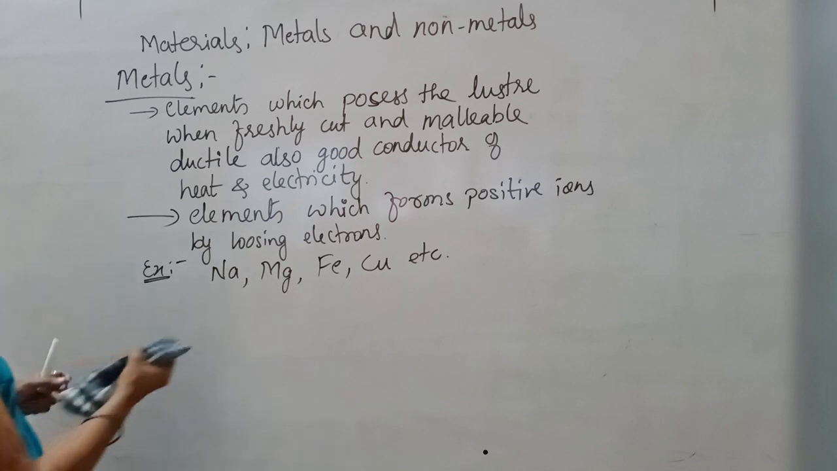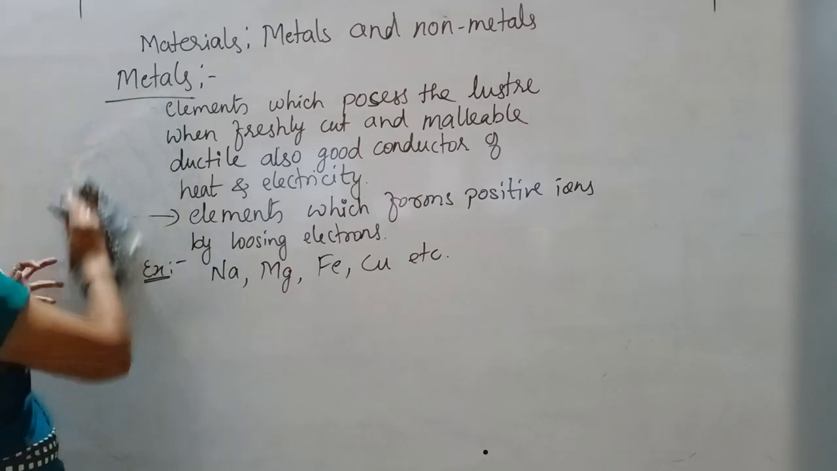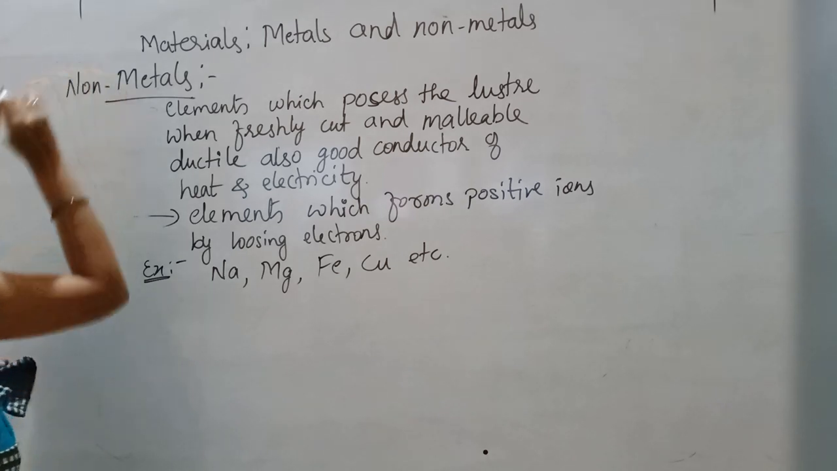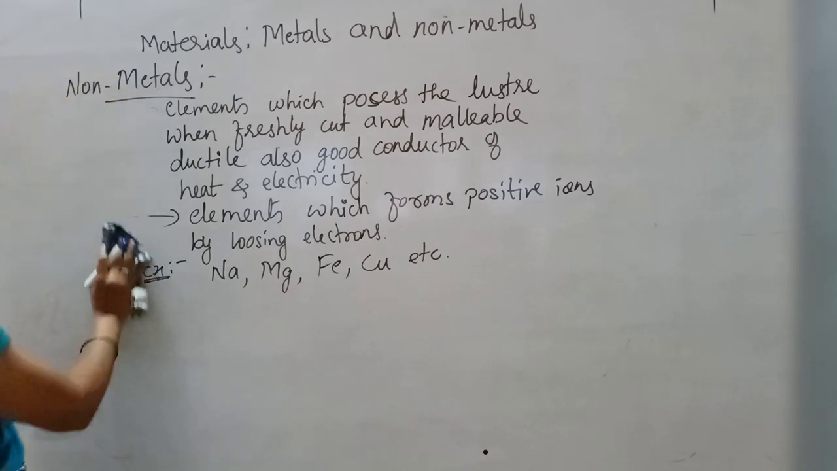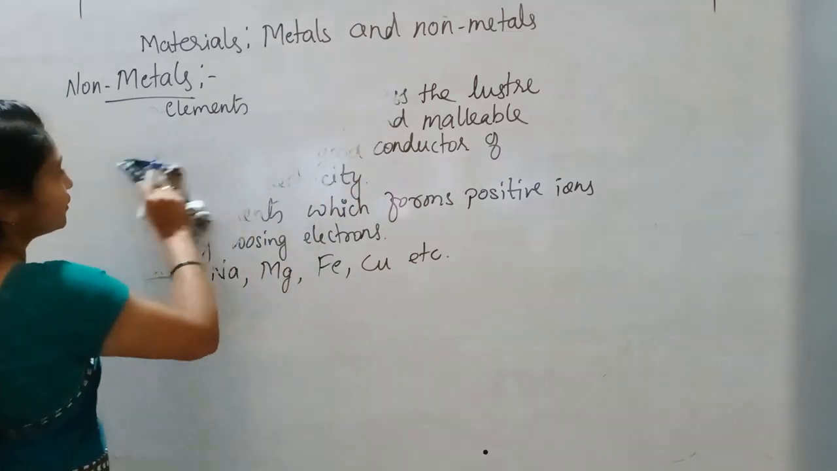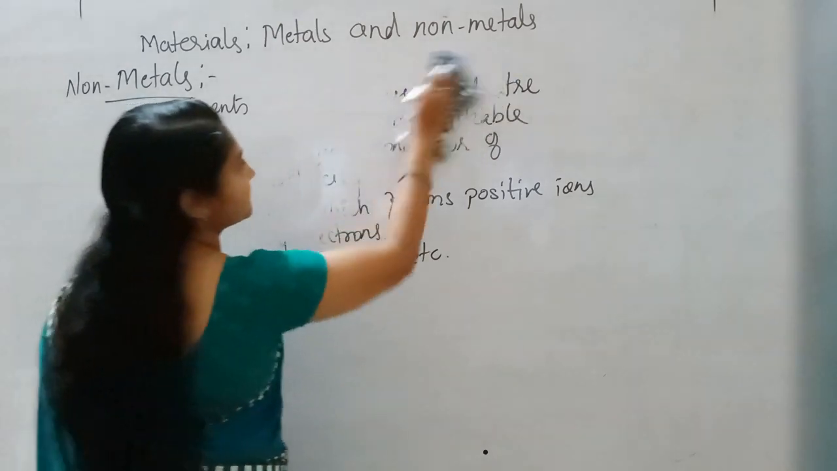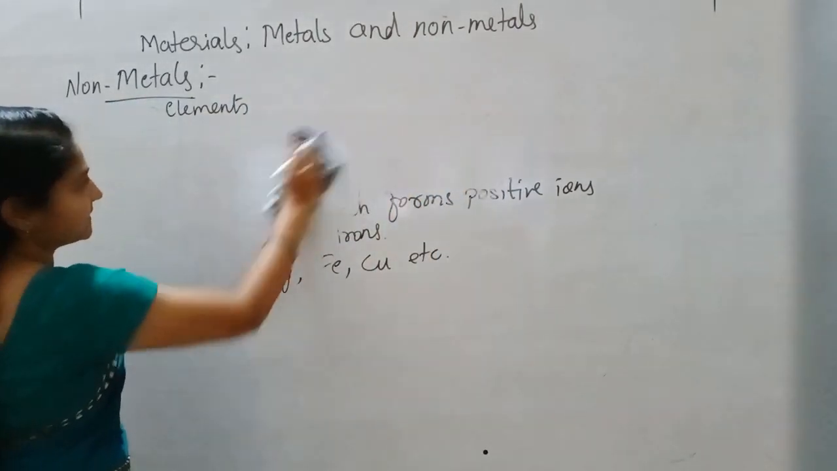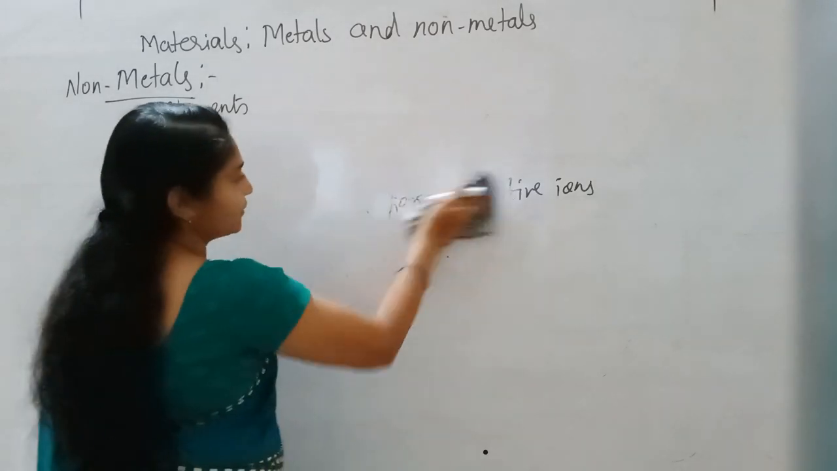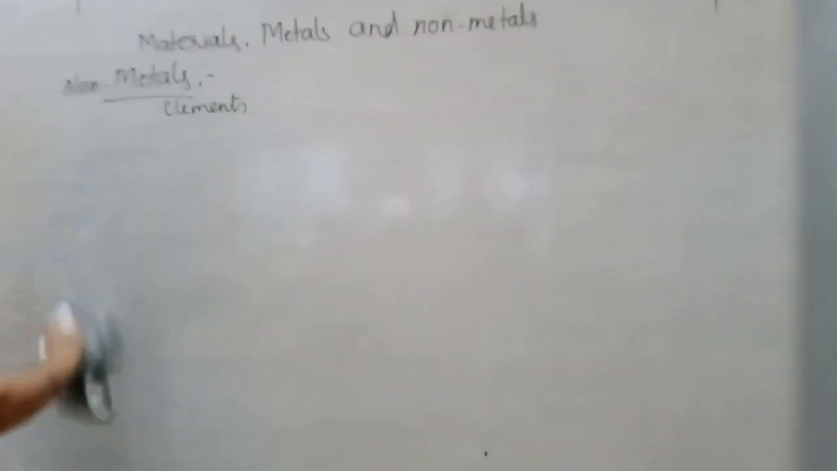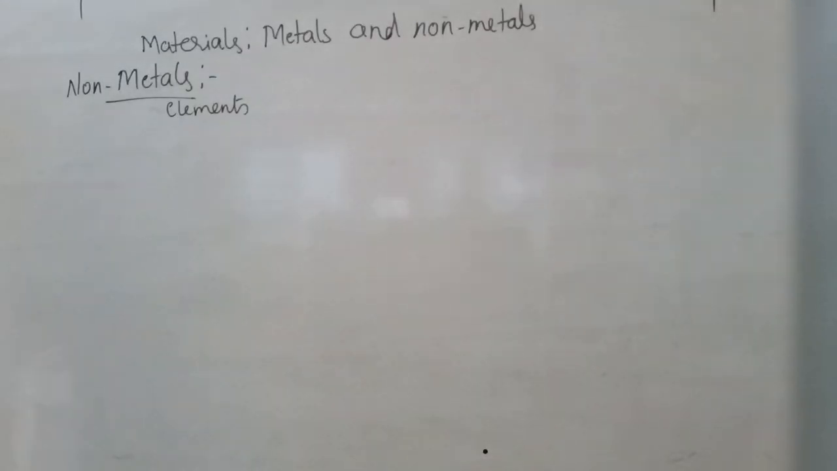Then next, non-metals. What are non-metals? So here, the next is the definition. How are we going to define non-metals? Elements which do not possess any luster. They are not malleable and ductile, right? They do not possess any luster when freshly cut. Okay. So here write down: elements which do not possess